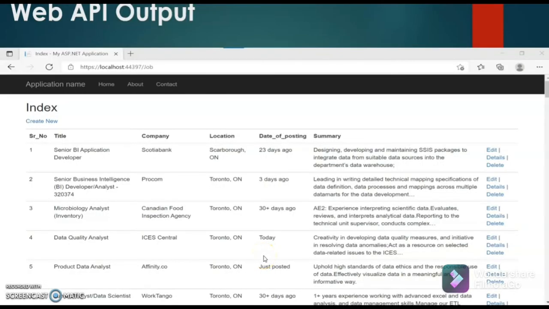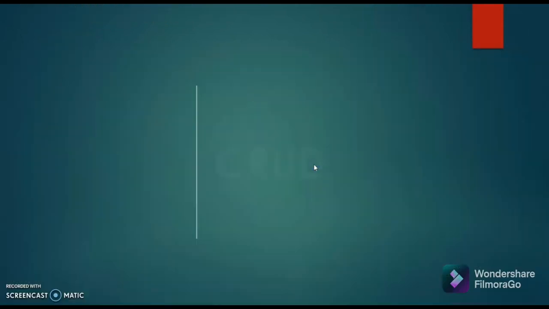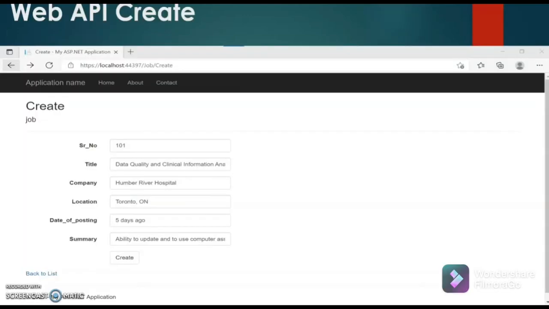So here we can see some output of our web application. This is the index page of our web application, where we can see all the data that is fetched from the database in a tabular format. Moving on to the next page, we can see the CRUD operations that we did using an API. The first is the create page, where we are adding a new entry, a new job posting of data quality, clinical information, and further all the details like company, location, date of posting, etc.